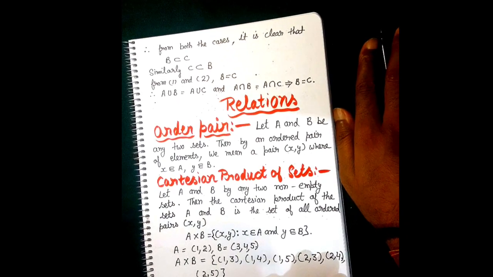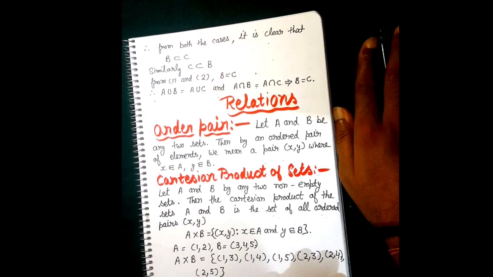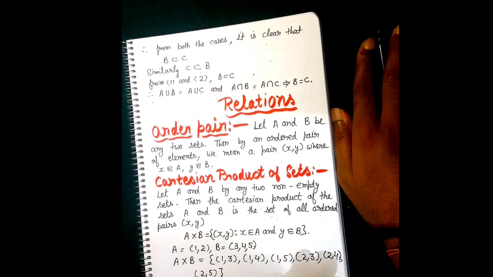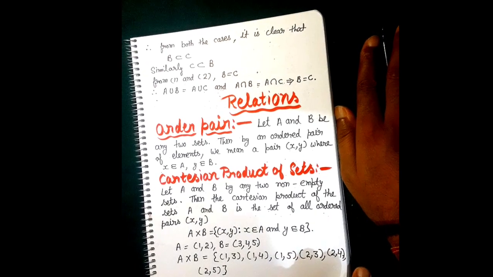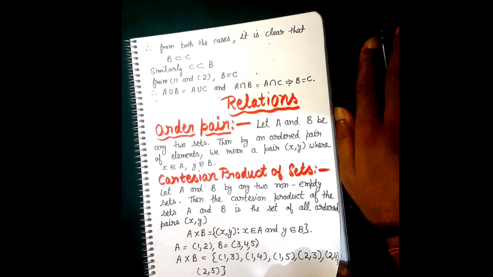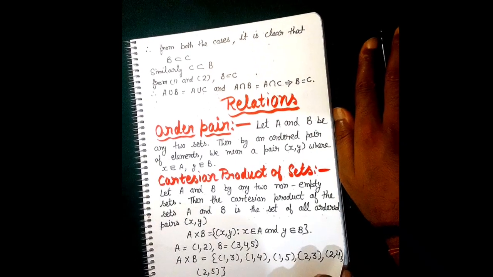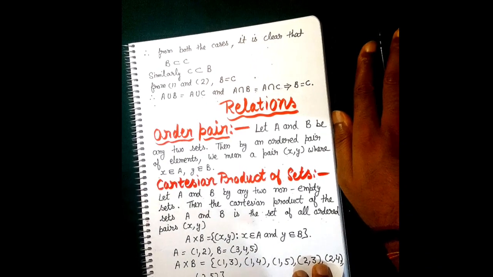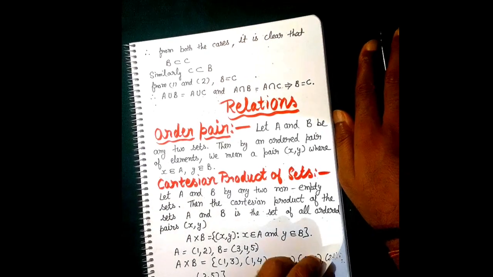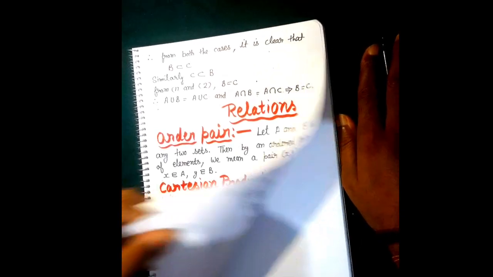So A cross B is equal to (1,3), (1,4), (1,5), and next (2,3), (2,4), (2,5). This is called A cross B, beta. This is very important. You have to remember what a Cartesian product is.